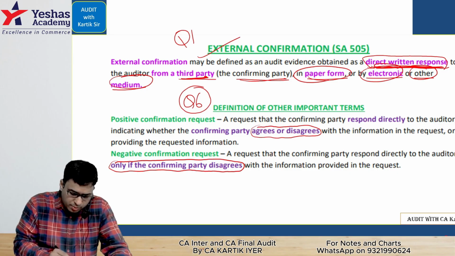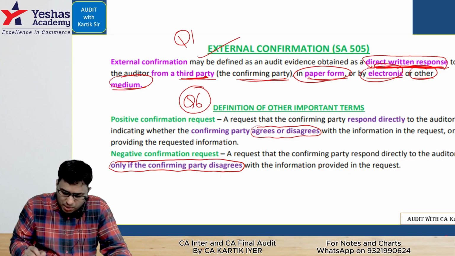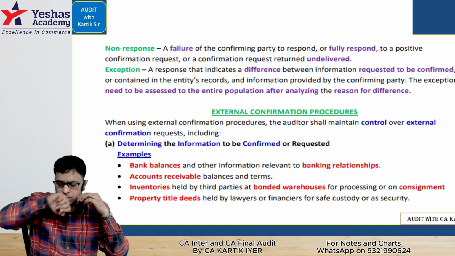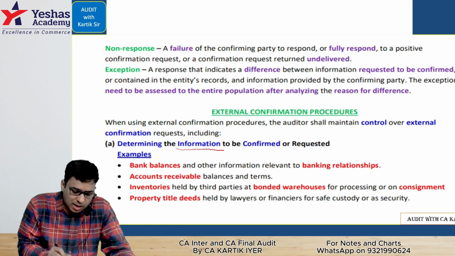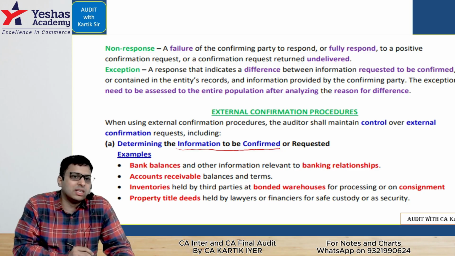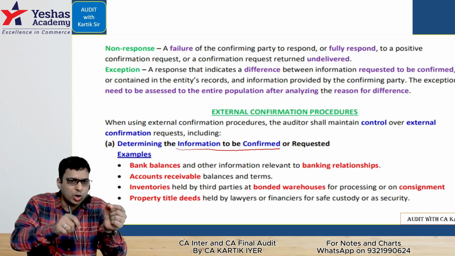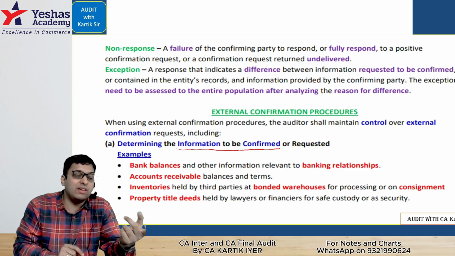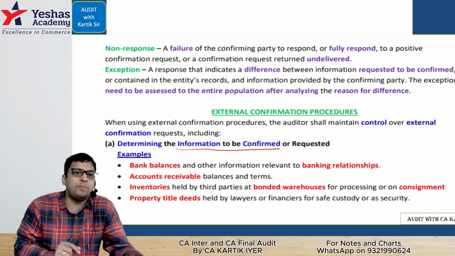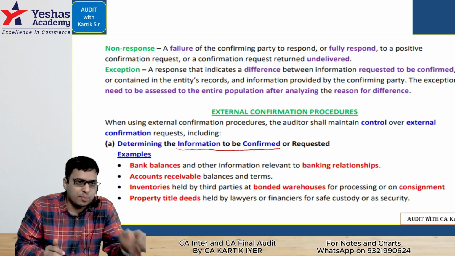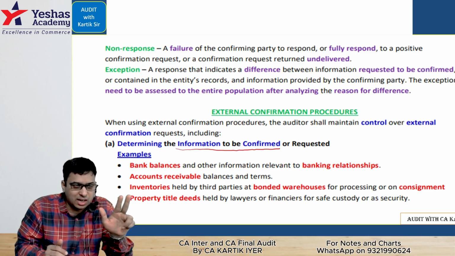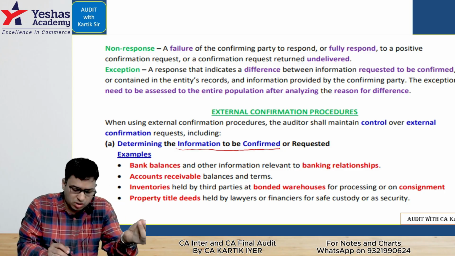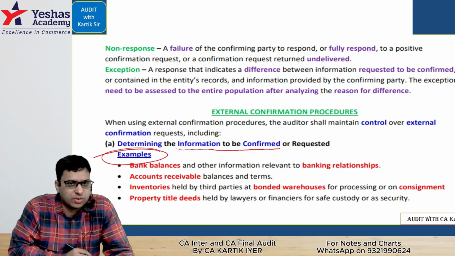Question number one. Question number two, we go to the content part. Do it with me. Be in flow. What information can be confirmed using external confirmation? In this case, I told you this question is not there in the module, but I have included it in our notes because it was there in the earlier syllabus. It can very well come as a very good question in the examination. We have done PINPA, correct? Property, investment, inventory, bank balance, bank borrowing, account receivable, accounts payable. Regarding these matters, examples of information to be confirmed.